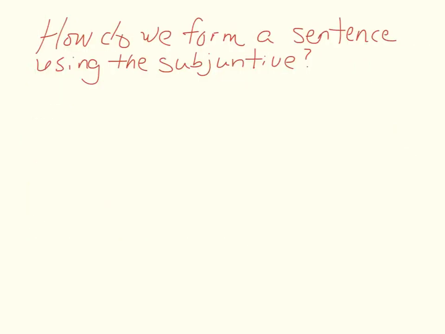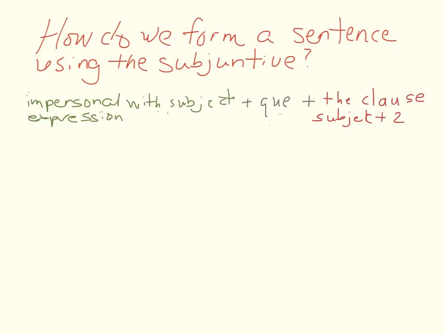How do we form a sentence using the subjunctive mood? So let's break it down. Let's look at this formula. So we're going to have the impersonal expression, and I'm putting here with subject. For now, it's a generalization since we're using impersonal expressions. Later, as we continue to study the subjunctive mood, you will see a different subject. After that, you see the word que. And then we have a second clause where you see the second subject.